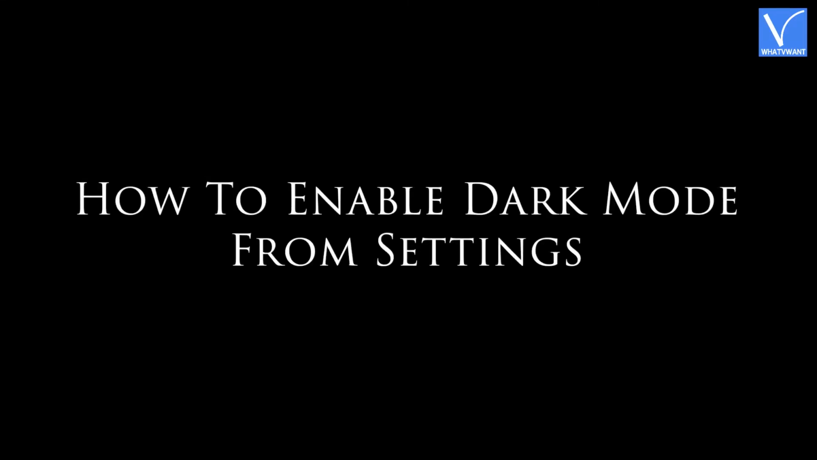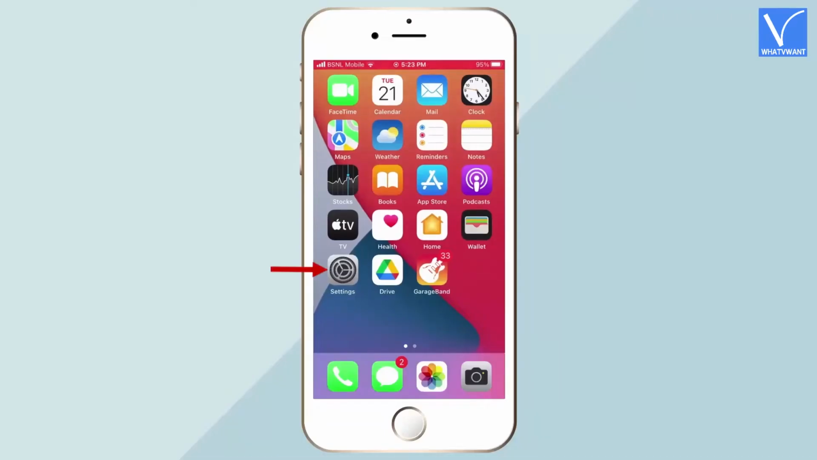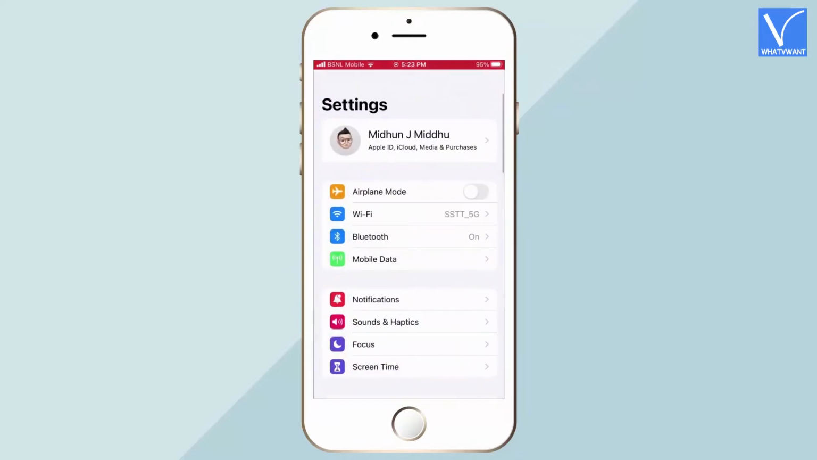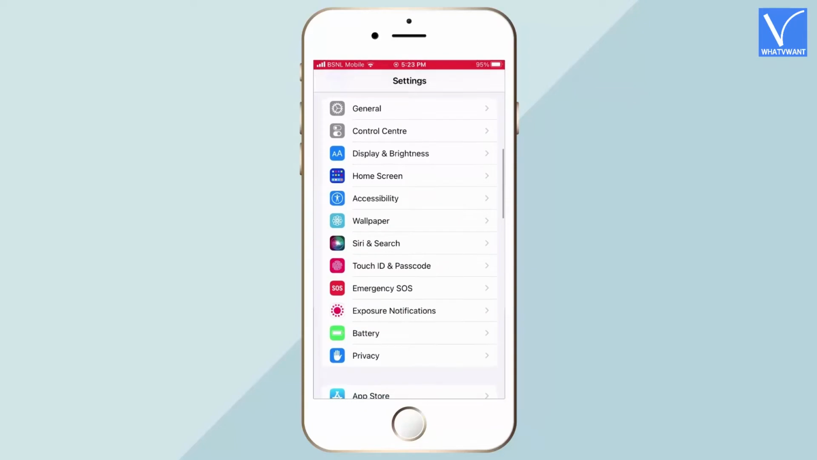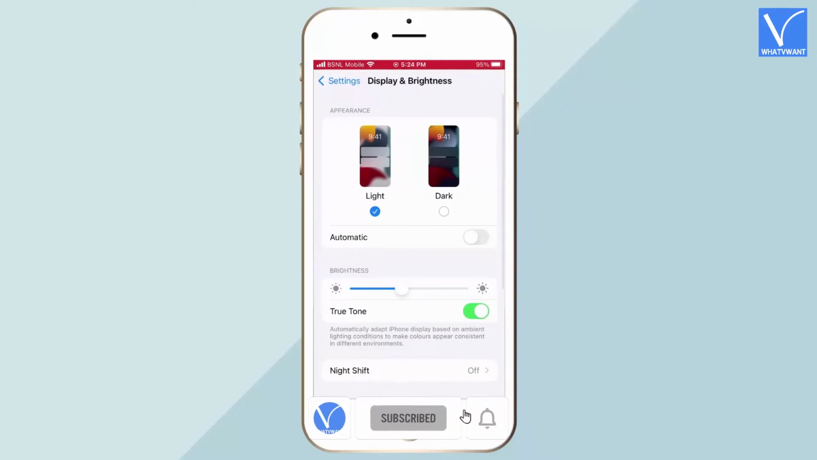Method 1. How to enable dark mode from settings. Tap on the Settings icon from the apps list on your iPhone. Then it takes you to the Settings page. Scroll down a bit to find the Display and Brightness option. Tap on it. There, you will find all the settings related to the display of your iPhone.